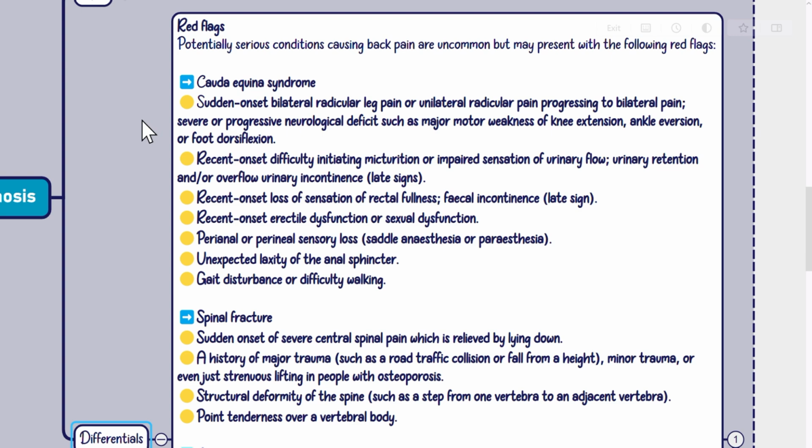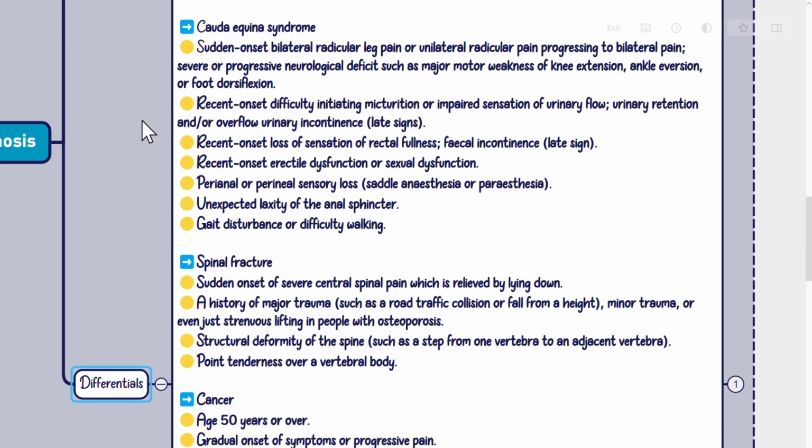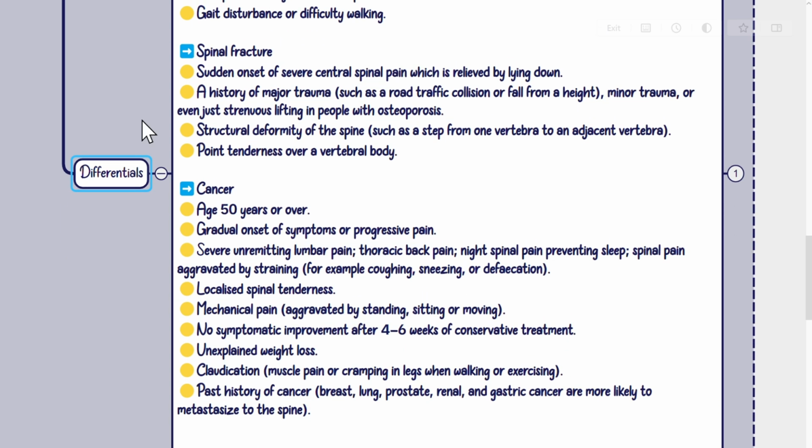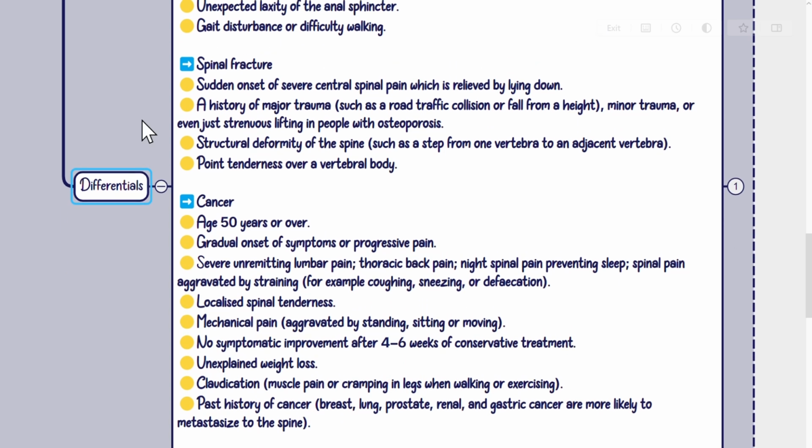Perianal or perineal sensory loss, saddle anesthesia or paresthesia, unexpected laxity of the anal sphincter, gait disturbance or difficulty walking. Spinal fracture: sudden onset of severe central spinal pain which is relieved by lying down, a history of major trauma, such as a road traffic collision or fall from a height, minor trauma, or even just strenuous lifting in people with osteoporosis, structural deformity of the spine, such as a step from one vertebra to an adjacent vertebra, point tenderness